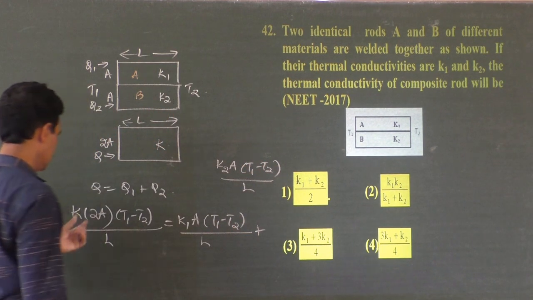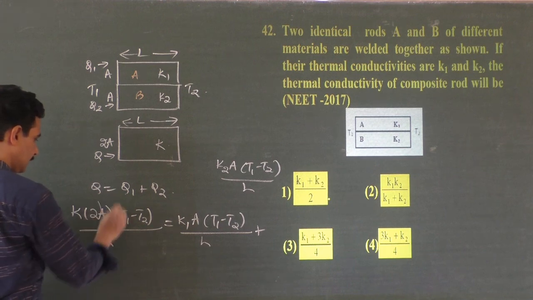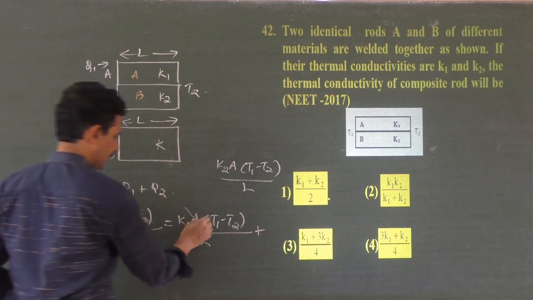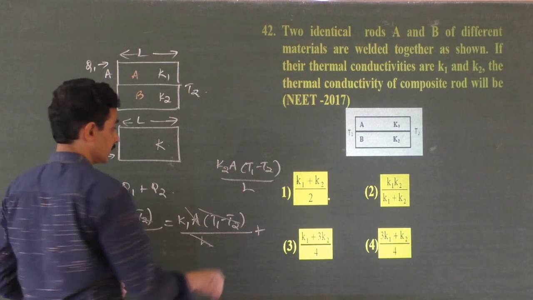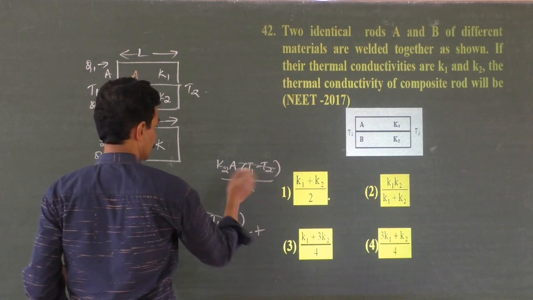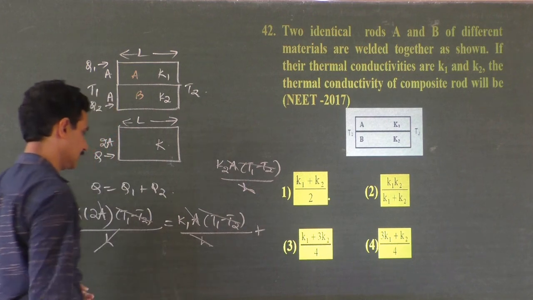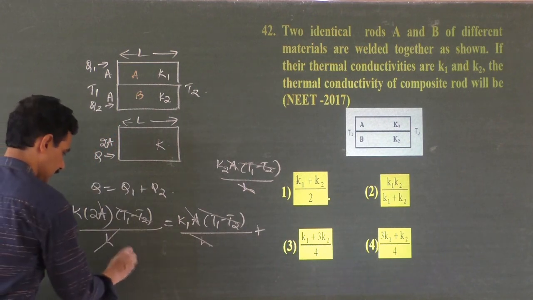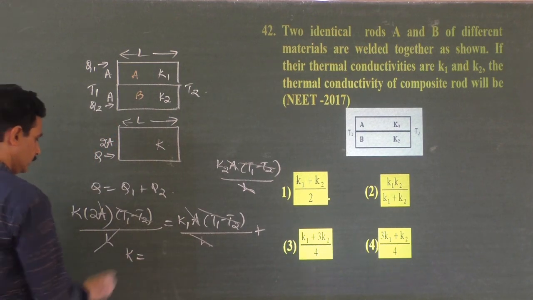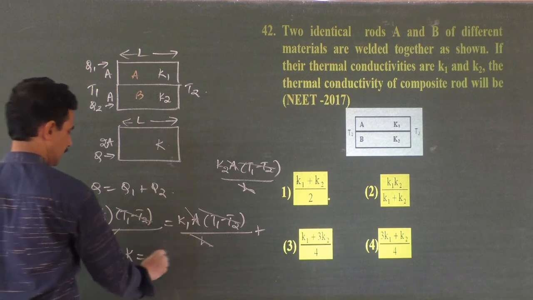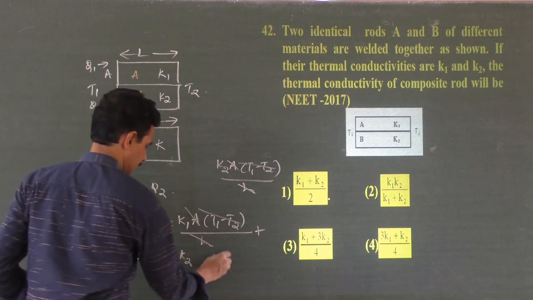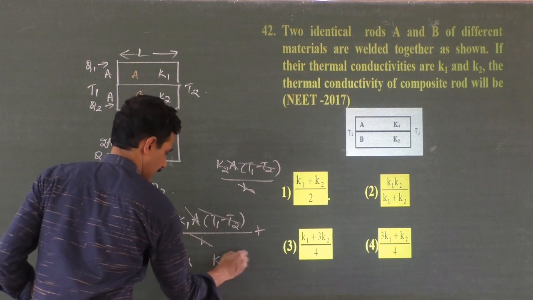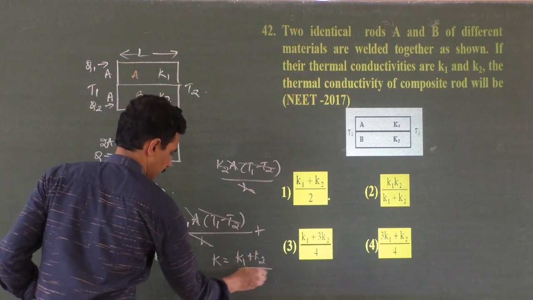Now you see, area, temperature difference by L, area, temperature difference by L. In the previous problem we didn't write it at all, because it was so simple. Yes, this gets cancelled. So what is remaining then? 2K is equal to K1 plus K2. What is the K then? K is equal to K1 plus K2 divided by 2.